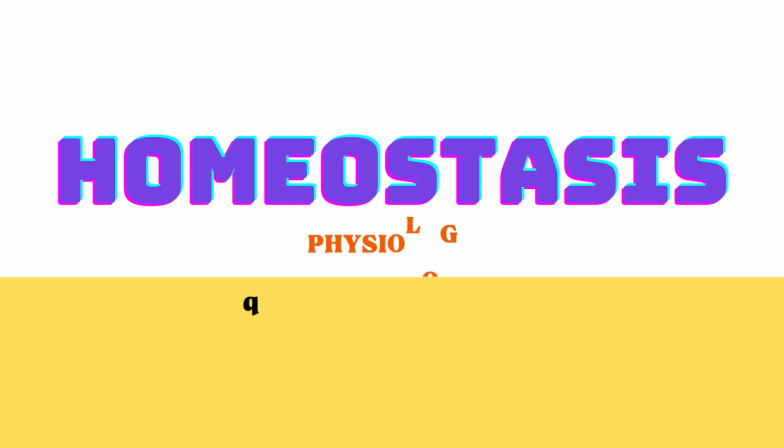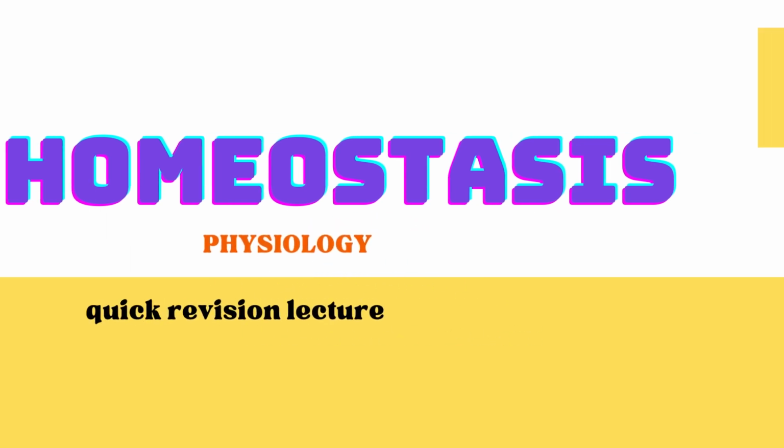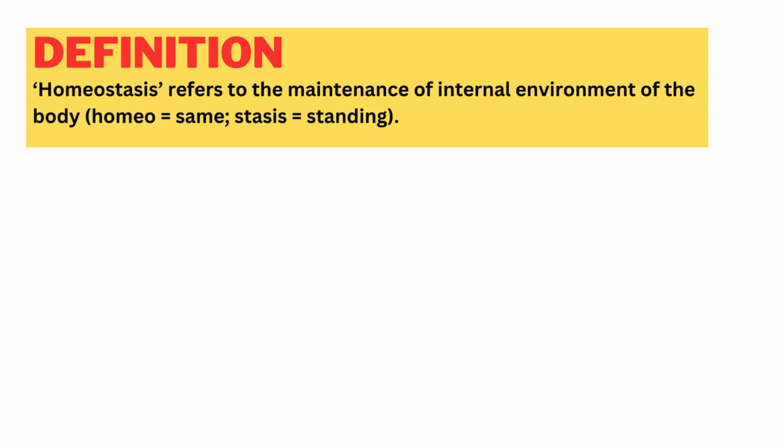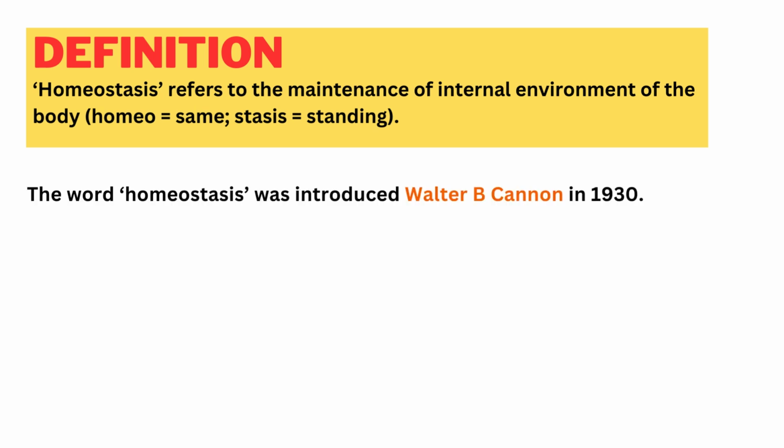In this video, we will be shortly covering the topic homeostasis. So what is homeostasis? Homeostasis refers to the maintenance of internal environment of the body. Homeo means same and stasis means standing. The word homeostasis was introduced by Walter Buchanan in 1930.